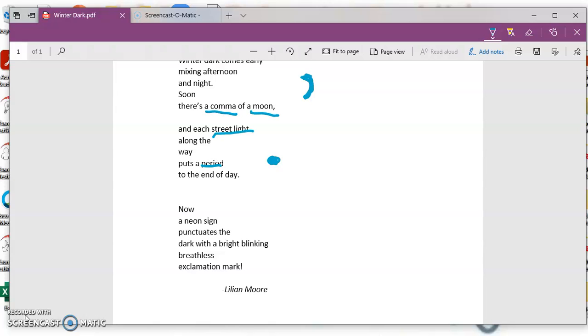Poet is comparing a period to a street light. The street light is symbolizing what a period symbolizes. That's the end of something. The period is the end of a sentence. The street light is the end of the day.